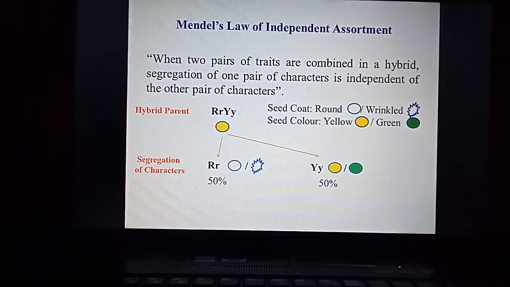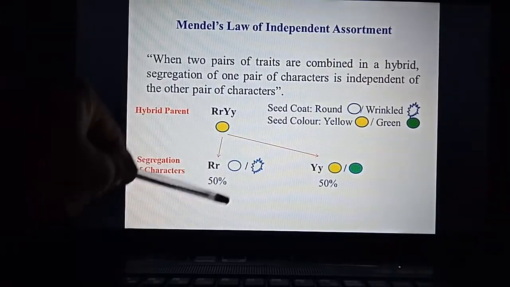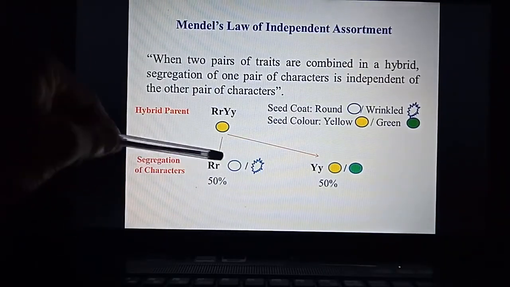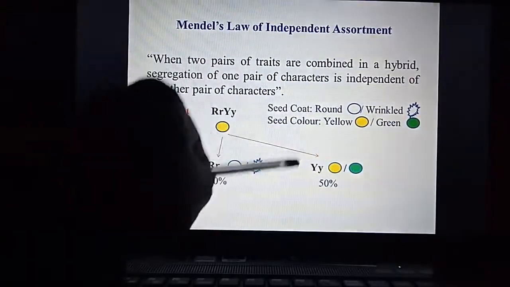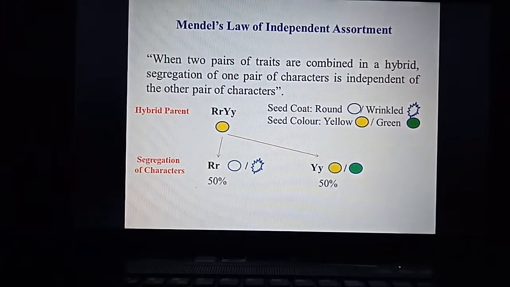So this is 100% hybrid seed. If you separate both the characters, the seed coat will take half of the percentage and the color will take half, that is 50% round or wrinkled seed, 50% yellow or green seed.